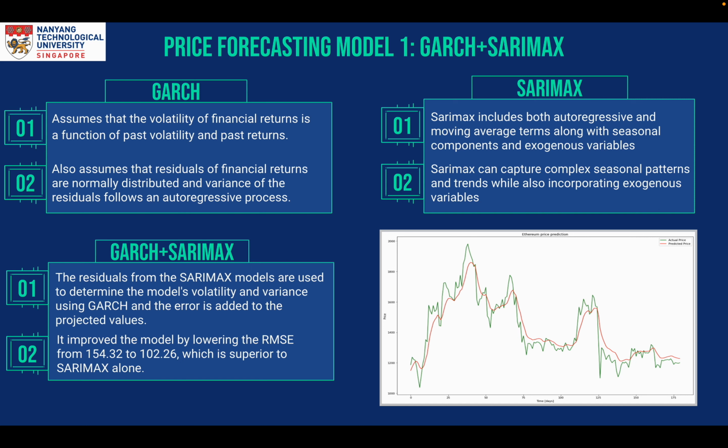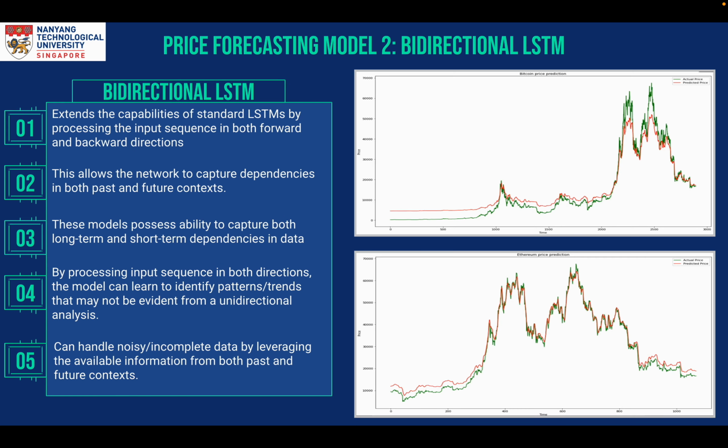These models performed better than the SARIMAX and GARCH models alone, as it improved the RMSE score for Ethereum from 154 to 102. The second forecasting model used was the bidirectional LSTM, as it extends the standard LSTM by processing sequences in both forward and backward directions. This allowed the network to capture short and long-term dependencies in both the future as well as the past. Due to its bidirectional nature, it can also learn to identify patterns that are not evident from unidirectional analysis.